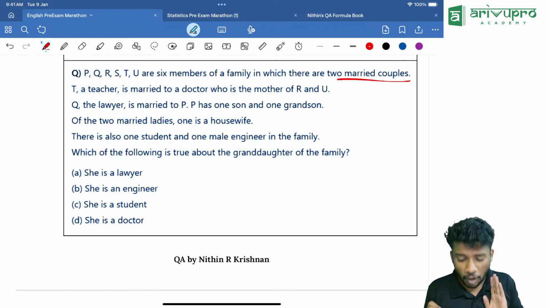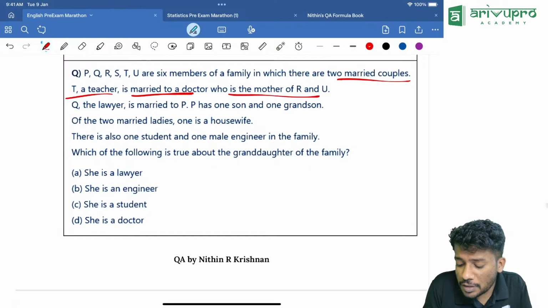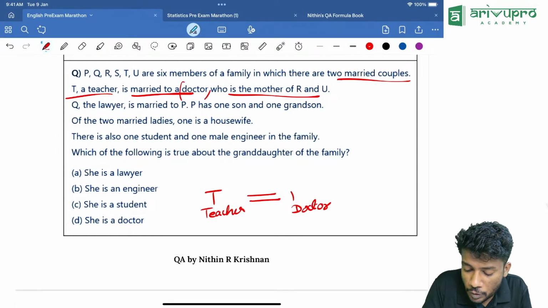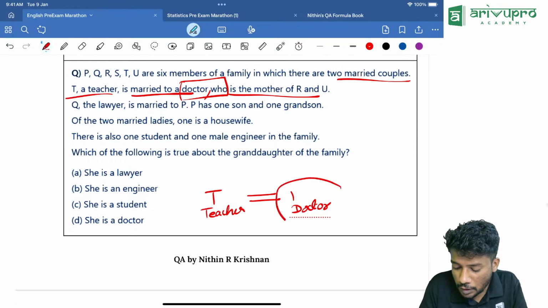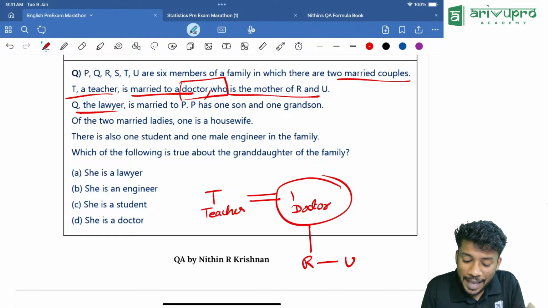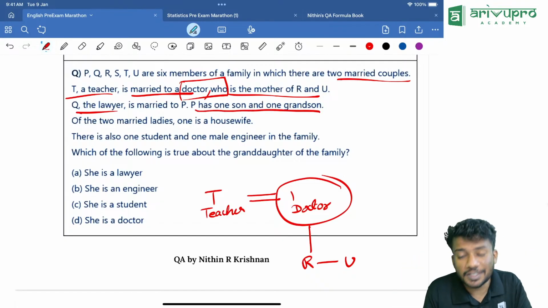Now, P, Q, R, S, T, U are 6 members of a family in which there are 2 married couples. T, a teacher, is married to a doctor who is the mother of R and U. Then Q the lawyer is married to P, and P has one son and grandson.